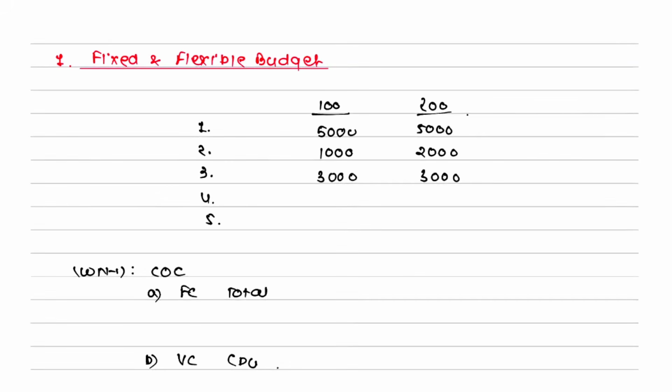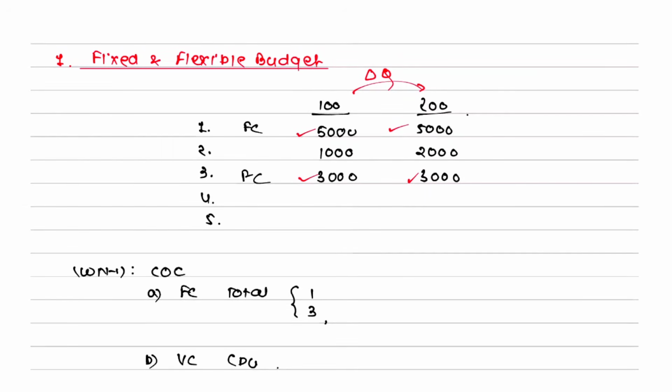Now, once I check this question, I come to know that this is the same, 3 is the same. It means change in quantity has no effect on your cost. It means it is a fixed cost. So I will say item number 1 and item number 3 is your fixed cost. Now, for the remaining cost. So I'm done with this. Now this is fixed and this is fixed. For the remaining part, let me just take one example.